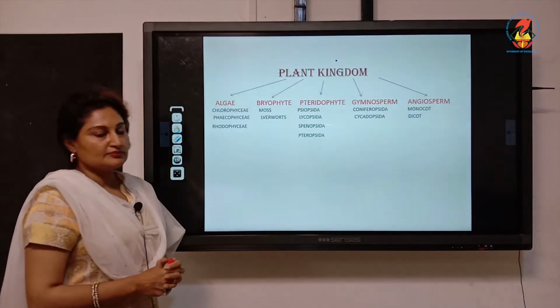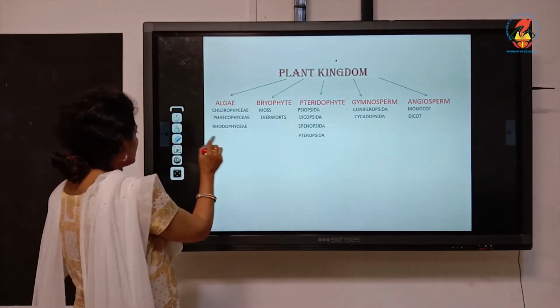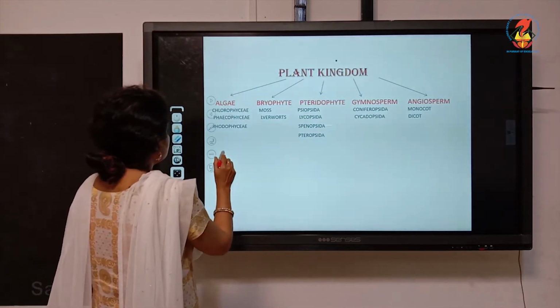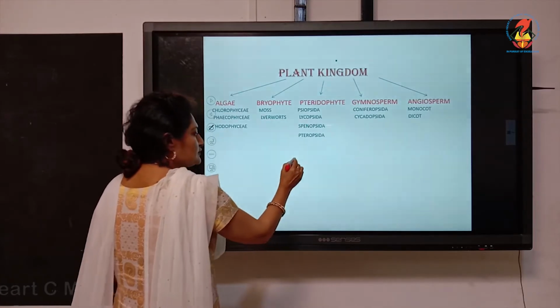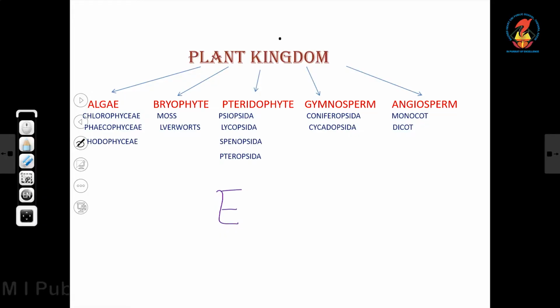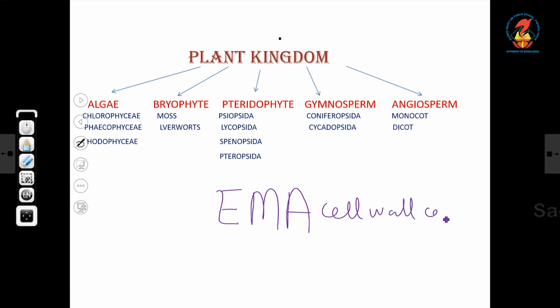So plant kingdom, from the recap of the previous portion, we know all are eukaryotes which are multicellular and autotrophic, having a cell wall made up of cellulose.